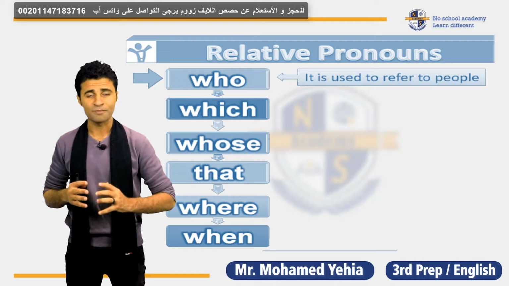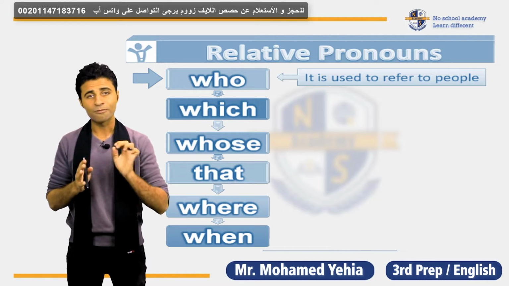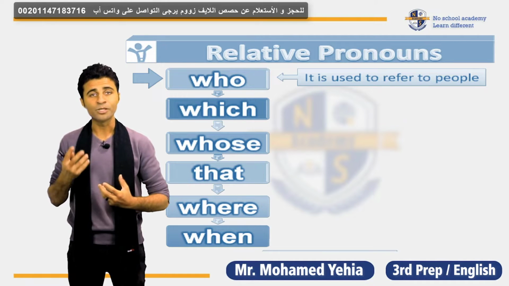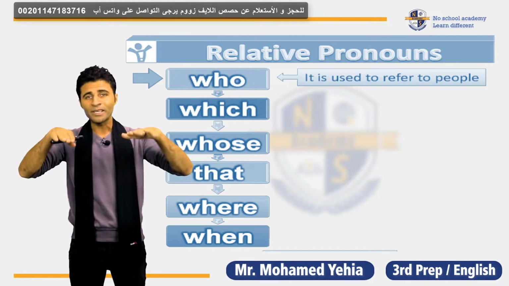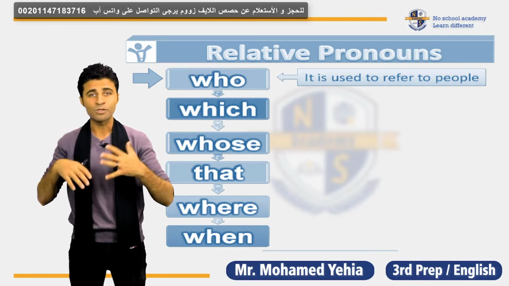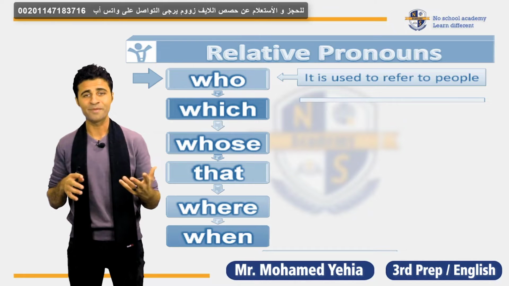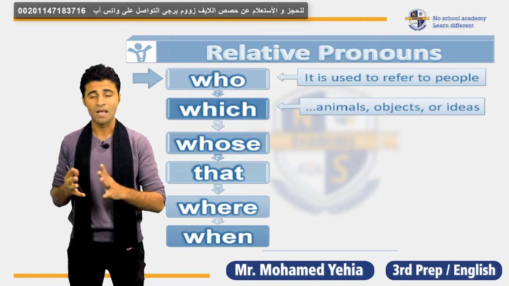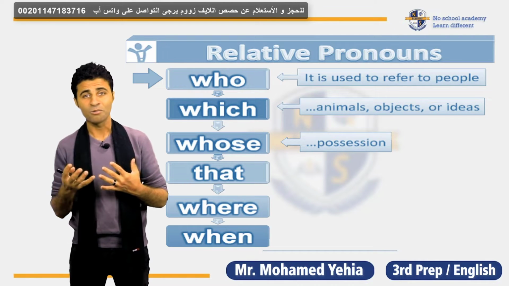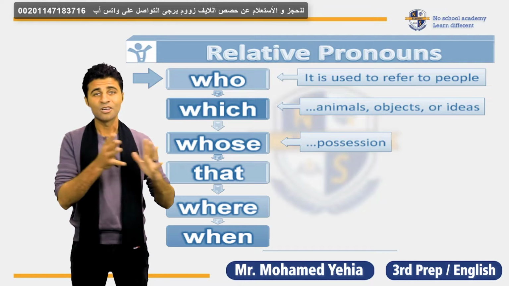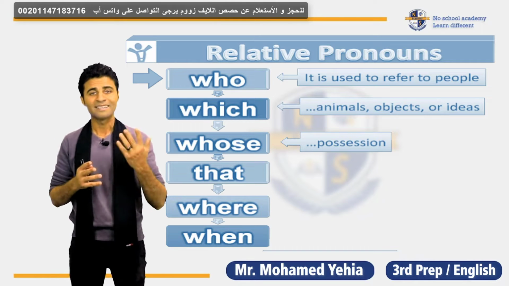When I ask you a question, for example, who do you go to the club with? So of course I'm referring to people, like someone you go with. Which, okay, which something do you like more? Which subject do you want to study? Which country do you want to visit? So which refers to animals, objects, ideas, and this kind of thing. Whose, it's a possession. Possession means something you have, something you own. Like when I say, whose car is that? Whose pen is that? It's my pen, it's your pen, it's his pen, and so on. That.